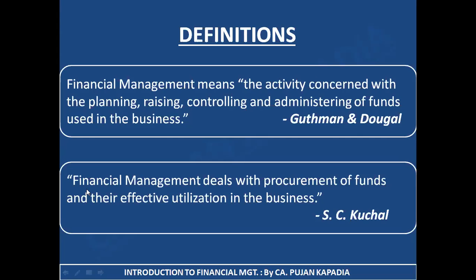The second definition says financial management deals with procurement of funds and their effective utilization in the business. So this definition basically talks about broadly 2 points. One is procurement of funds, that is how much amount is required, from where I'm going to get that amount, what would be the cost of capital, etc. And second is effective utilization, that is investment in my particular project. This is about definitions of financial management.